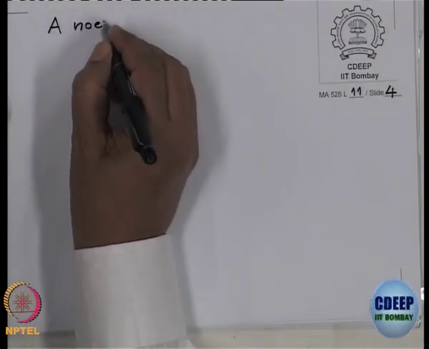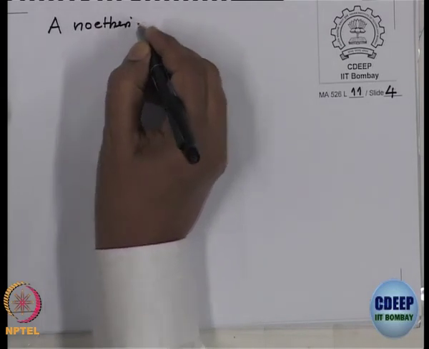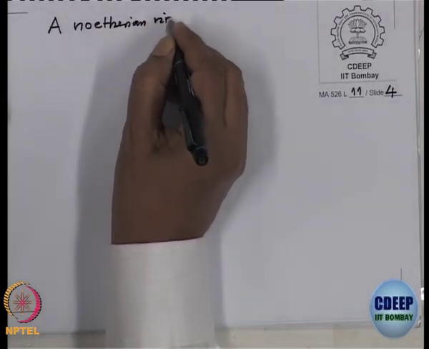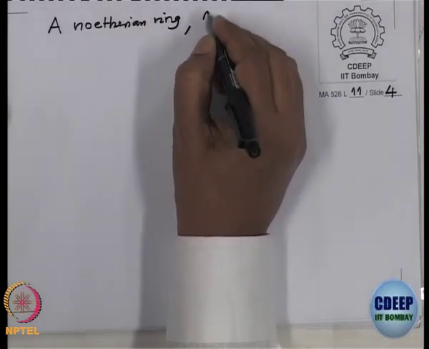suppose I have a Noetherian ring A, and P is a prime ideal.